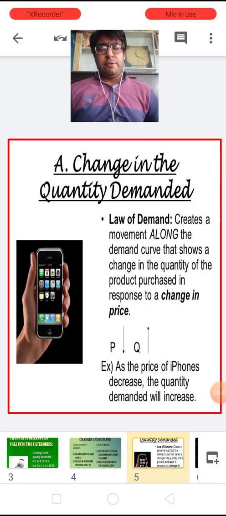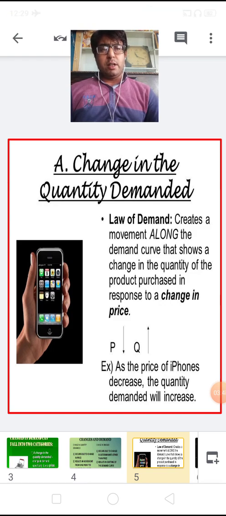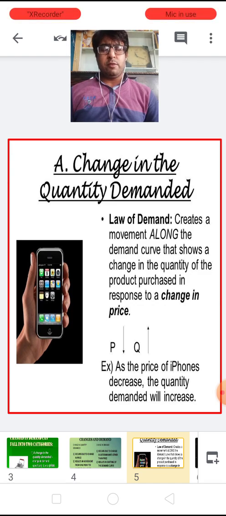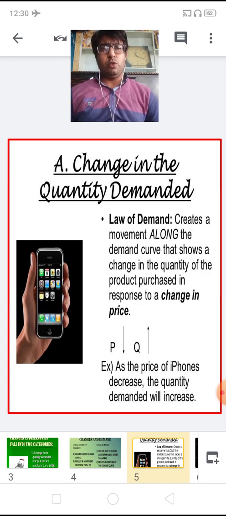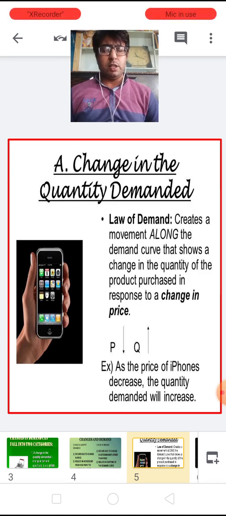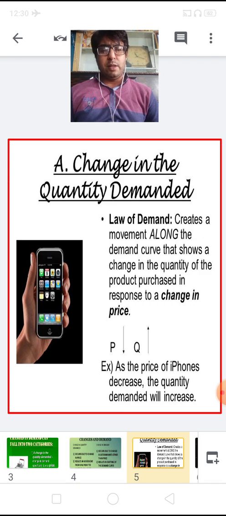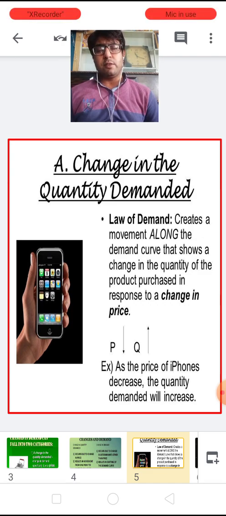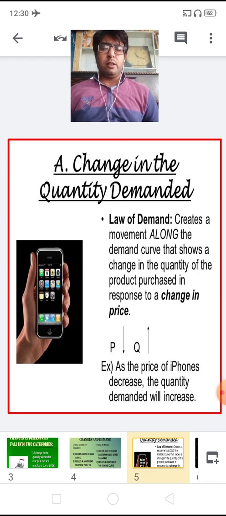So let us learn first the change in quantity demanded. Children, when the quantity demanded of the commodity changes due to change in price, keeping other things constant, it is known as change in quantity demanded. Here the law of demand is applicable. What is the law of demand? Children, the law of demand states that there is always an inverse relationship between the price of the commodity and the quantity demanded.